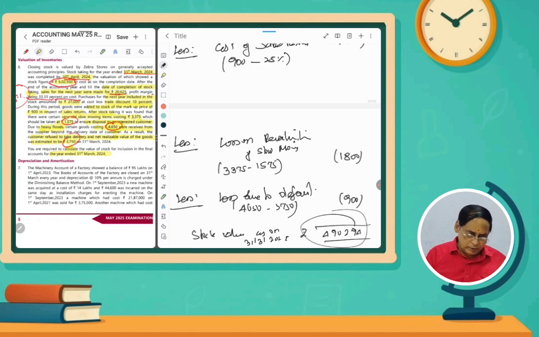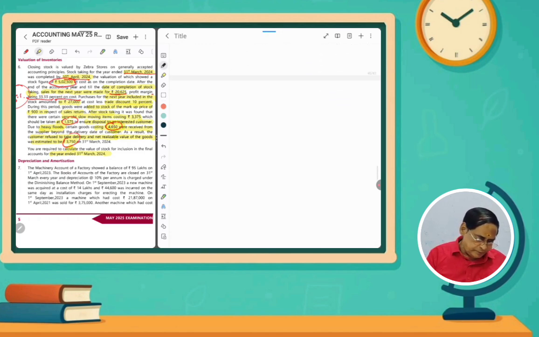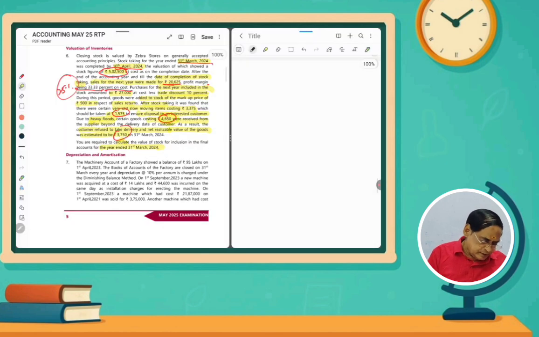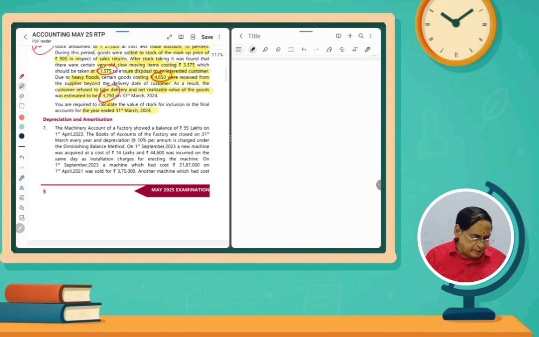So this question is over. And then another question. It is also an important question based on depreciation. The machinery account of a factory showed a balance of rupees 95 lakhs on 1st April 2023. So the opening balance given is 95 lakhs as on 1st April 2023. The books of accounts of the factory close on 31st March, so the financial year ends 31st March.